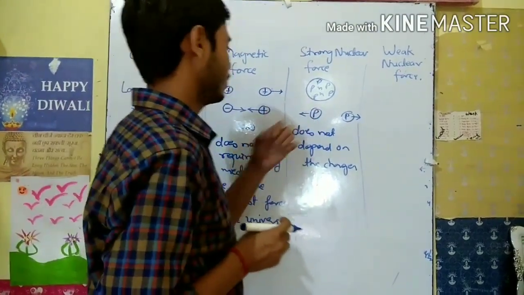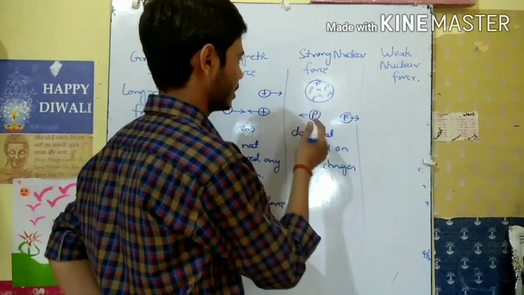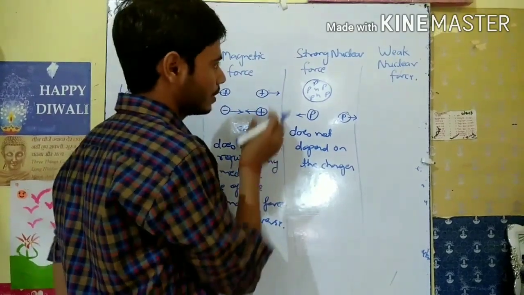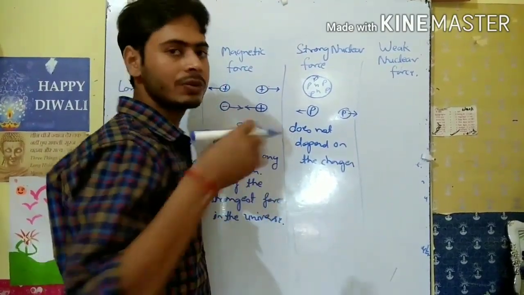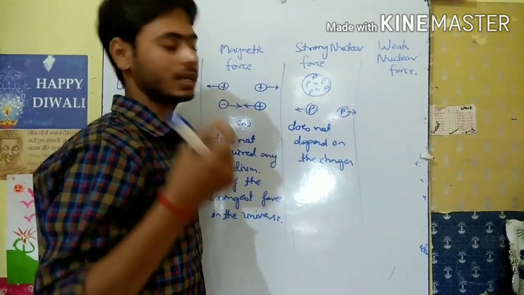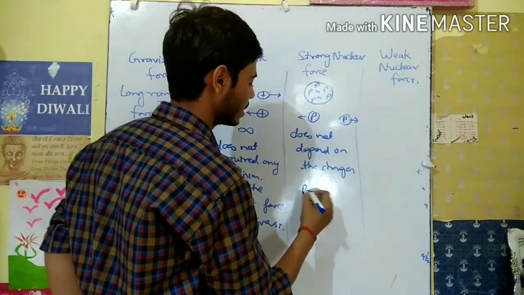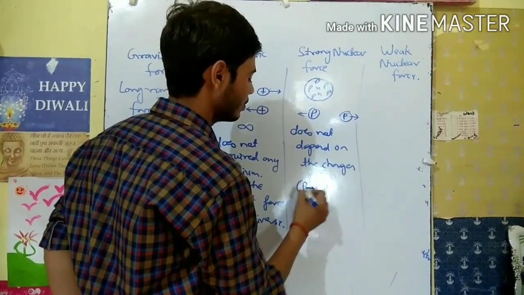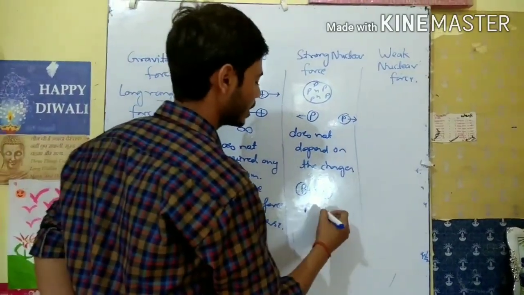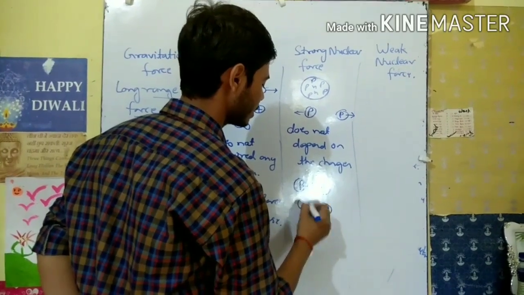The strong nuclear force does not depend on the charges, and the force acts between the nucleons. Nucleons means proton and proton attract each other, and neutrons also attract each other, and proton and neutron also attract each other.